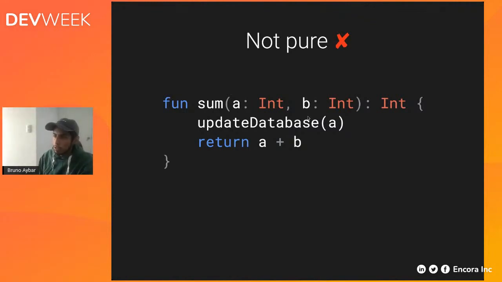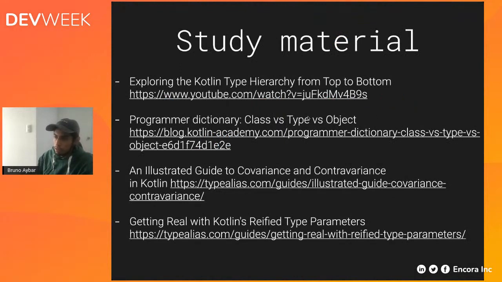Right. So some additional study material: you can explore this talk if you want to. It was given at KotlinConf quite a few years ago. You can explore the difference between classes, types, and objects in this other resource. You can explore covariance and contravariance in Kotlin using this other blog, and you can even keep digging more into those kinds of concepts that we have not talked much about.